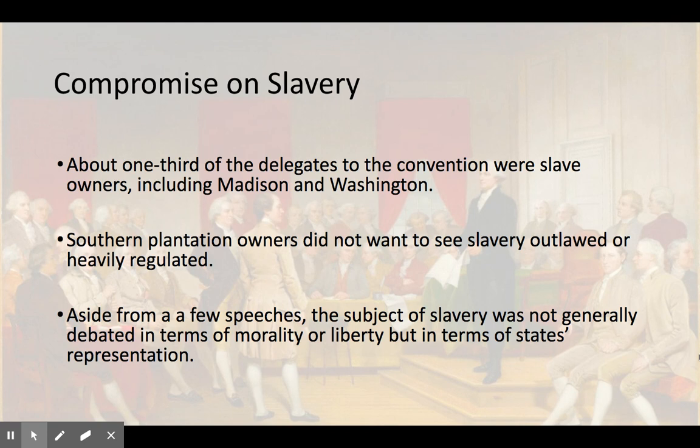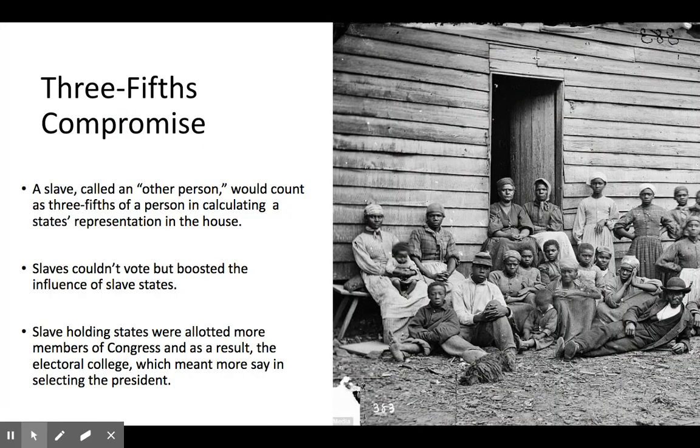However, as we said before, aside from a few speeches, the subject of slavery wasn't really debated in terms of morality or liberty. So they weren't necessarily talking about whether or not slavery was right or wrong at this point. However, they're looking at slavery in terms of a state's representation. So how should slaves factor in to a state's representation? And they're going to come up with this 3/5 compromise. And in the compromise, it says a slave, also called an other person. Now, in the Constitution, it does not say slave. It says other person, would count as 3/5 of a person in calculating a state's representation in the House.